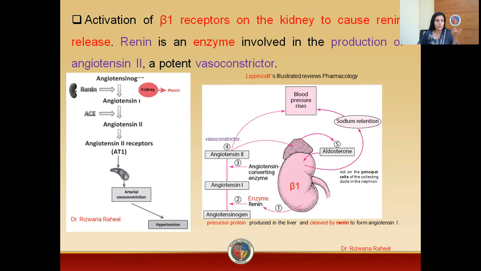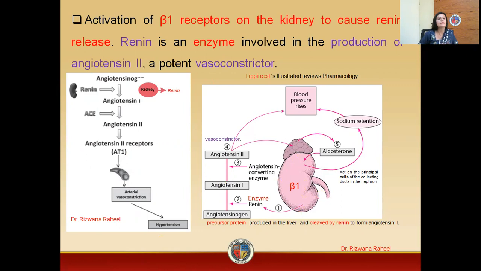In ANS, we have already discussed that beta receptors are of three types: beta 1, beta 2, and beta 3. Our kidneys contain beta 1 receptors. Whenever there is a decrease in blood pressure, there will be activation of beta 1 receptors, which will release an enzyme, that is renin.